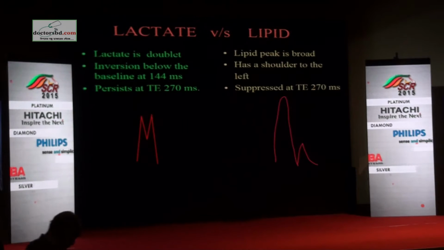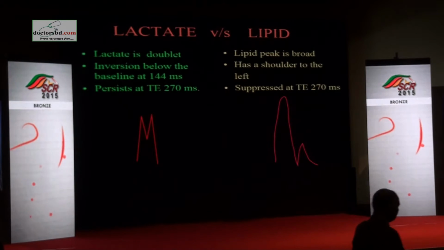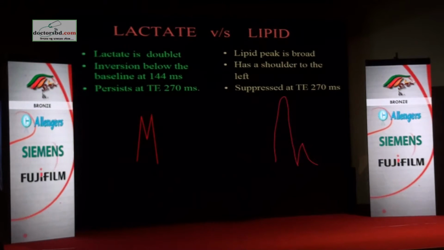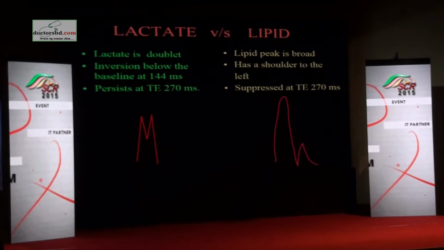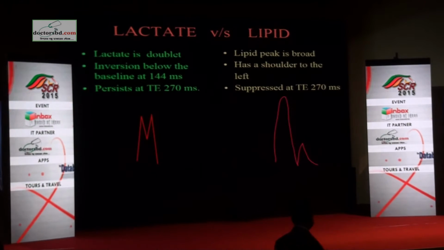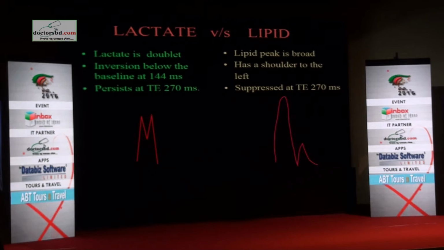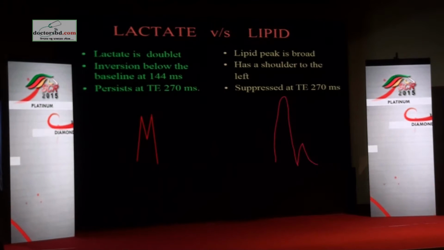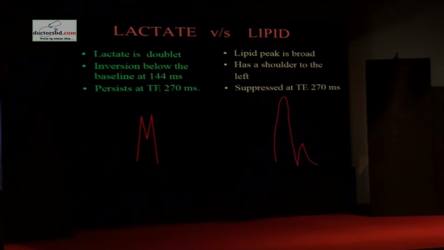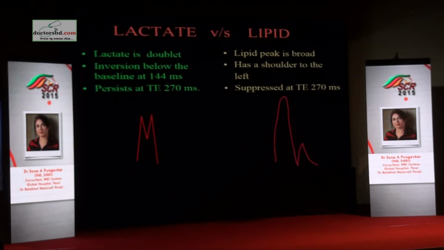Now again, coming to lactate versus lipid, there is always a question whether this is lactate or whether it is lipid. You should not use your time and energy to try and differentiate between the two, because usually you cannot differentiate. But you must always try and concentrate on what is predominating. Is it a lactate predominating peak or is it a lipid predominating peak? Why is that important? We will see examples of that.